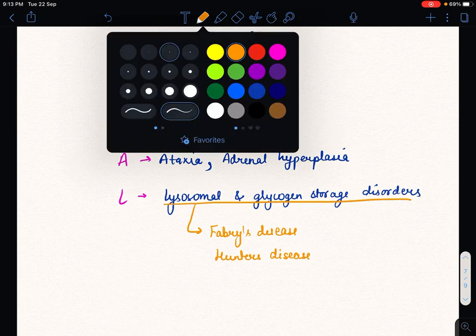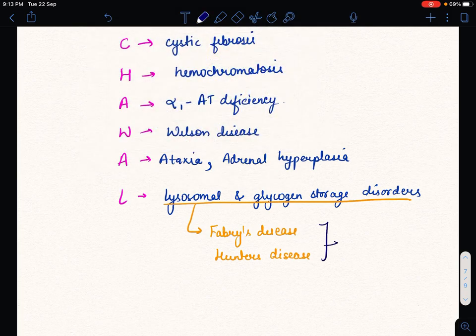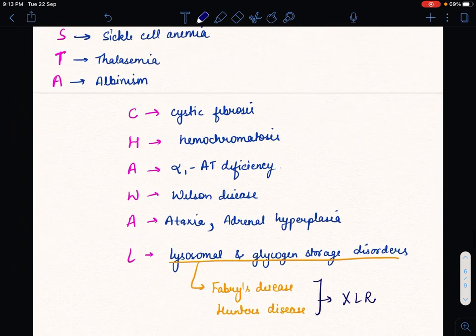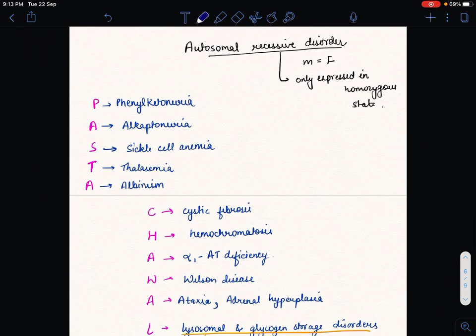Because they both are included in X-linked recessive. So all lysosomal and glycogen storage disorders are included in autosomal recessive. And there is also one trick, that every disease in which there is deficiency of any enzyme should be included in autosomal recessive. So autosomal recessive includes enzyme deficiency. As a trick, we can remember it like this also: if there is enzyme deficiency, then it must be an autosomal recessive disorder.